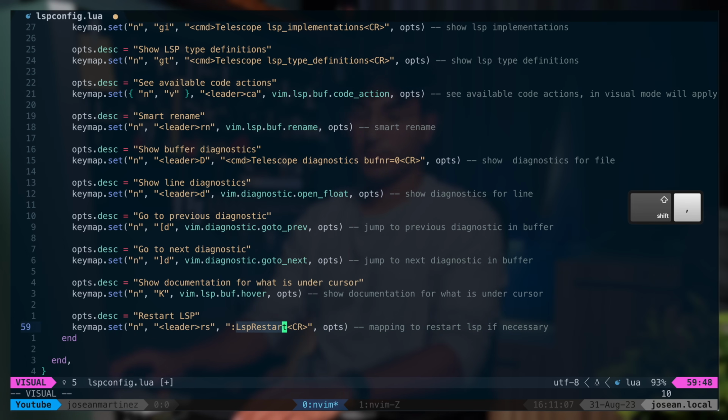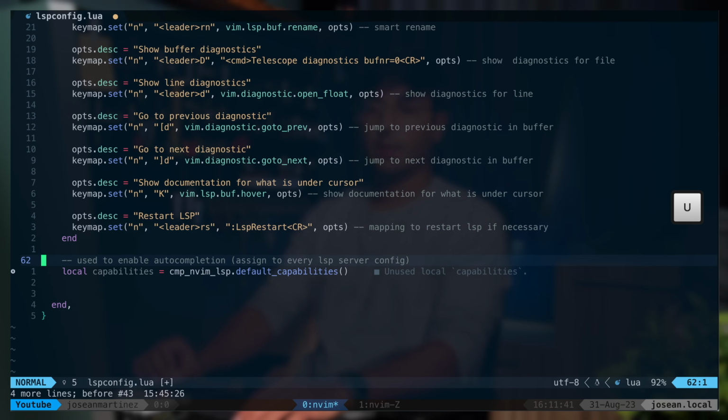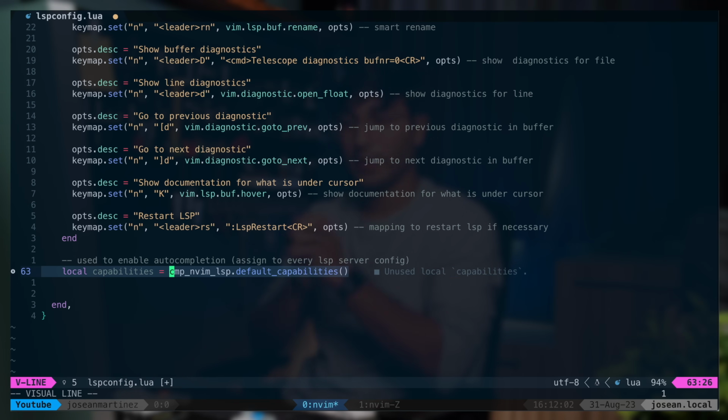LSP restart is a command provided by this lspconfig plugin. There are several others. Over here you can do this colon or you can change this to CMD as well. Alright, the next thing I want to do is define this local variable called capabilities. This is used to enable auto-completion for our language servers, and we need to assign it to all of our language server configurations. You'll see this in a second.